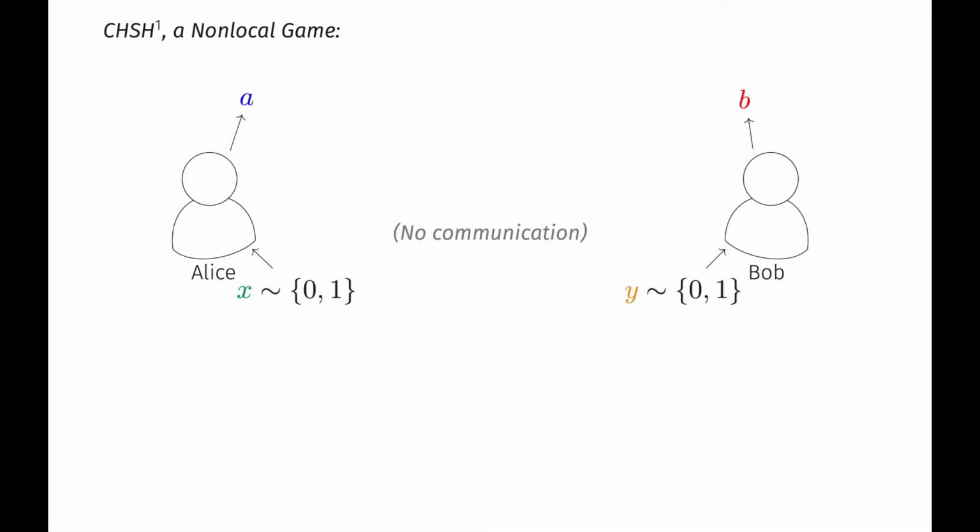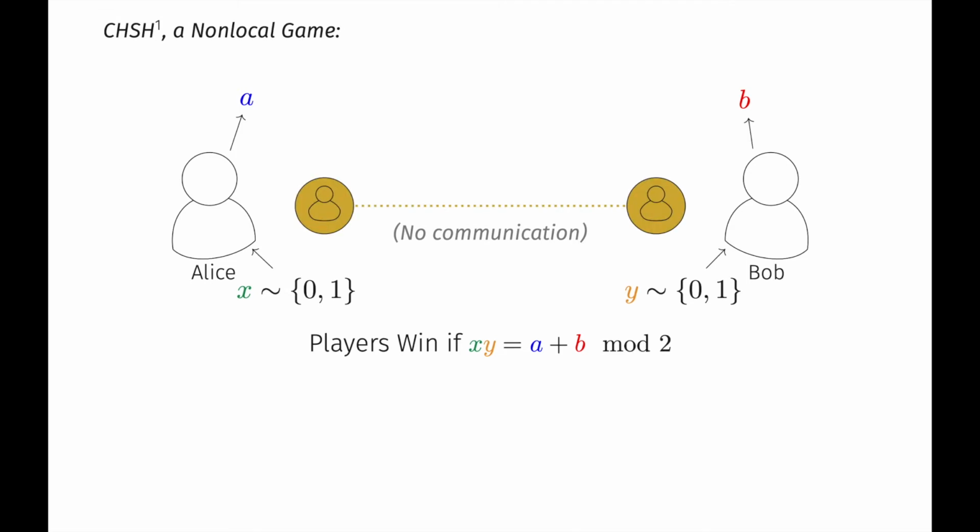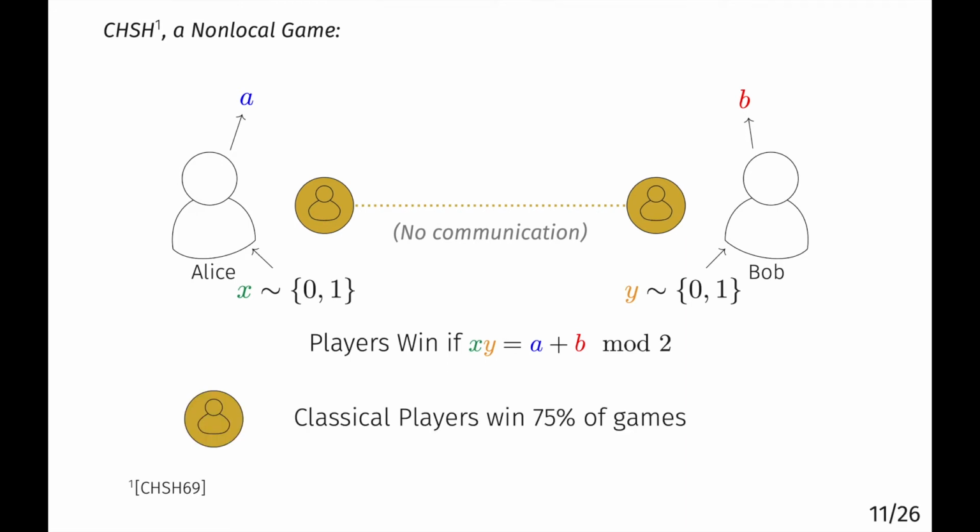I'm going to tell you about non-local games by showing you the CHSH game, which is probably the most famous one. In this game, Alice and Bob receive a uniformly random input bit each, and they each must produce an output bit, and they're not allowed to communicate. They win the game only if the AND of their input bits is equal to the parity of their output bits. If they use classical shared random bits, they can win only 3/4 of the games that they play. For example, they could just both output the 0 bit.